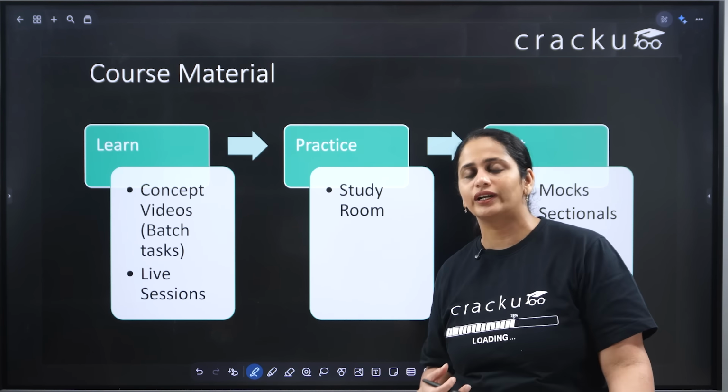In addition to that, we'll try to start the daily target for ZAT. We'll try to keep it as regular as possible. These are the additional practice that you have to do well in the ZAT exam.